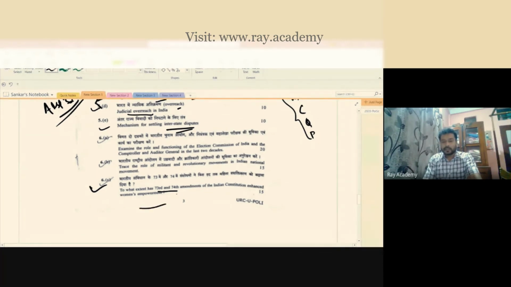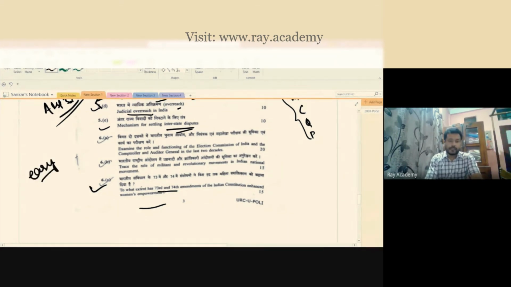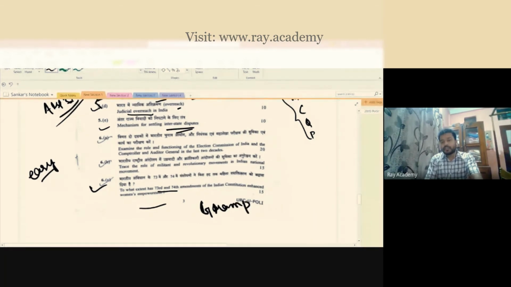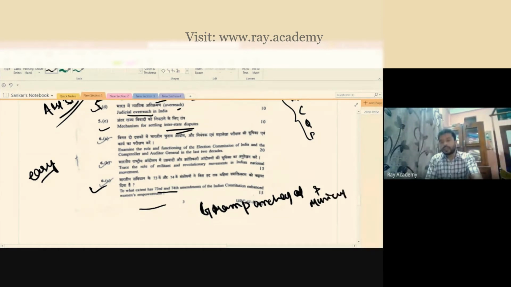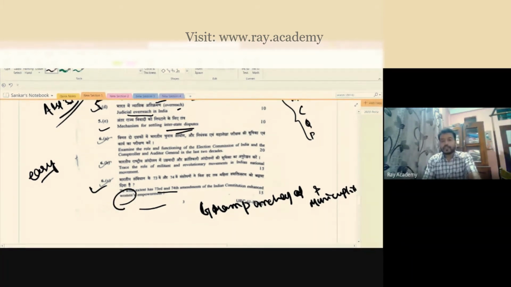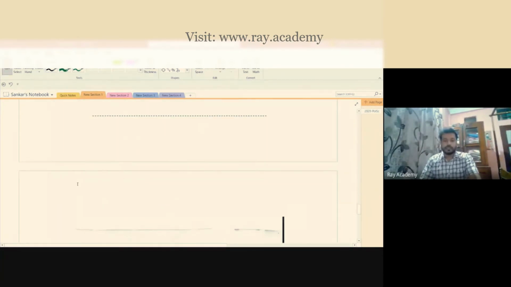So you see this question seems to be twisted, but it is a very easy question. How is it easy? For example, you have the 73rd and 74th constitutional amendment acts. They are talking about basically gram panchayat and municipalities. The question is asking what reservations or special privileges are given to women candidates in gram panchayat and municipality. So, a simple question. If you have studied the 2/3 members provisions, the reservation system, and the panchayati raj institutions, then you will be easily able to answer this.